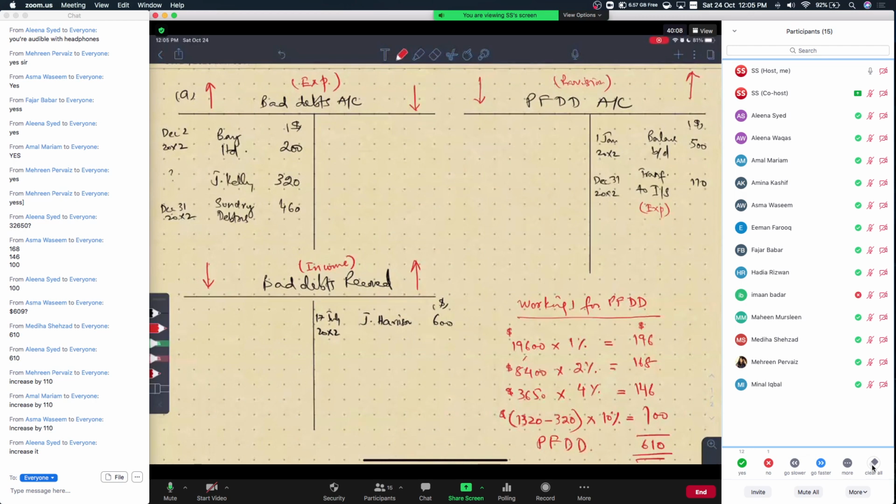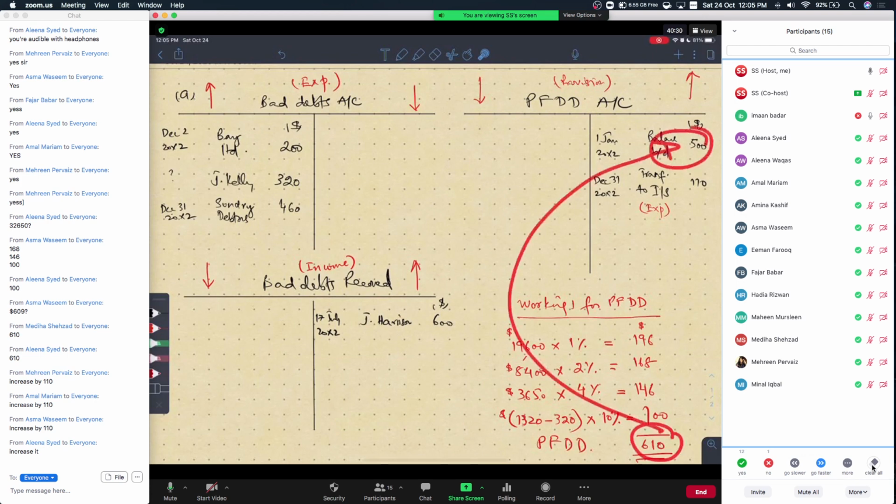Iman nahi samajh aaya. Okay, Iman, do you understand this working here? The working for provision for doubtful debts? Yes. Okay, so do you agree that the current year's provision for doubtful debts that we want is $610, and we already have $500? So that means we will just need to increase it by $110 in order to make it 610. Okay. Got it? Yes. Excellent.